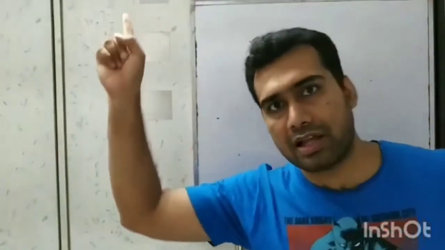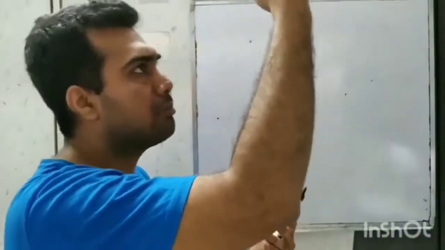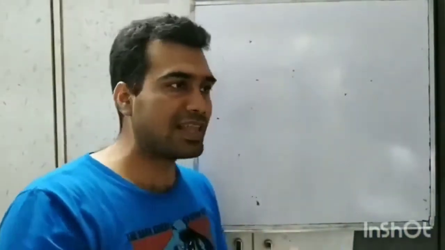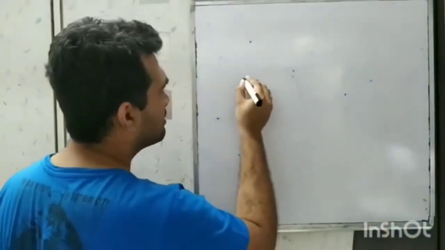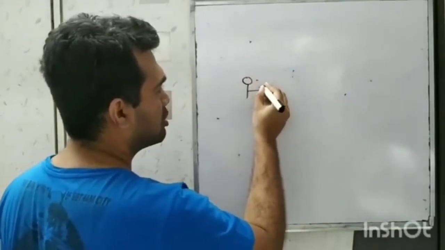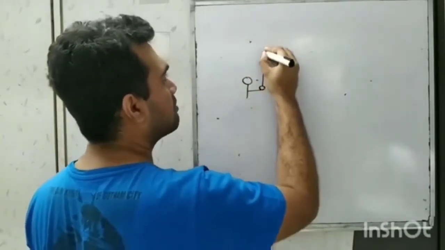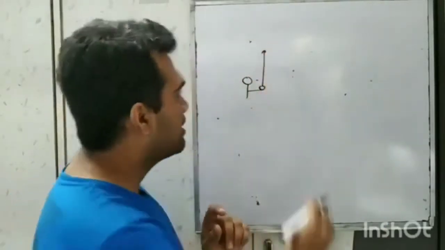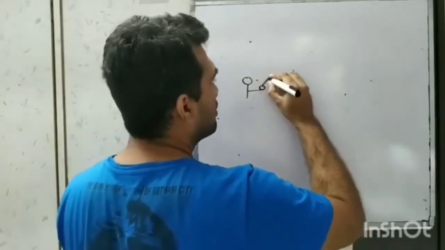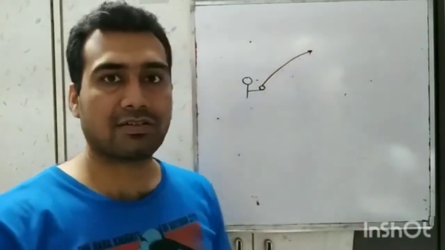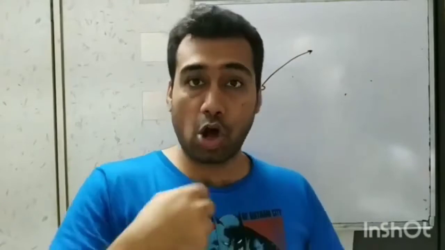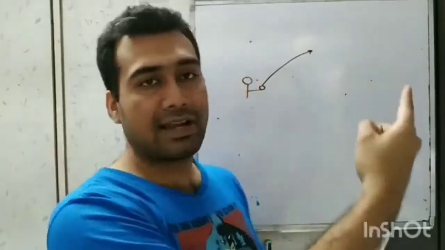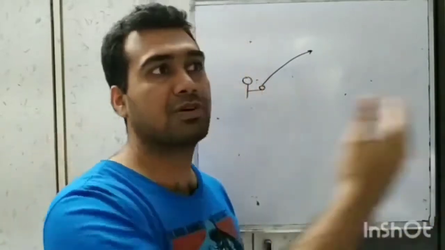So why wasn't the ball left behind? Why did the ball come back to my hand? Well, that's because the ball also had inertia of motion. So when you throw the ball up, it's not going vertically upwards. It's moving upwards as well as forwards. When you were holding the ball, along with you, even the ball was moving ahead at the speed of the train. The ball also was moving at 100 kilometers per hour forward.